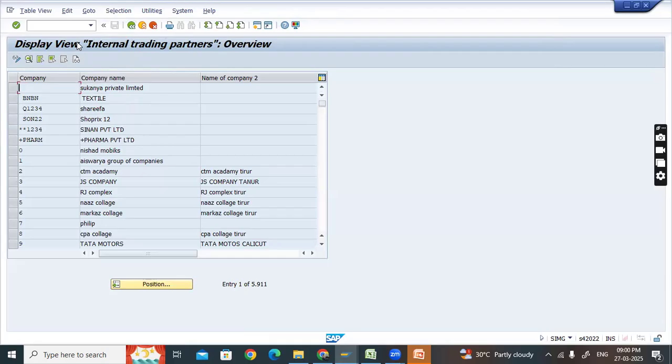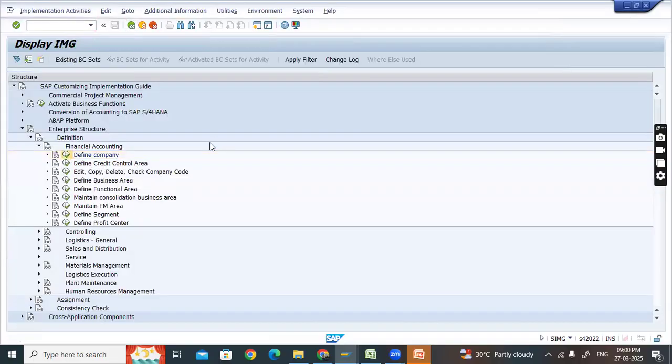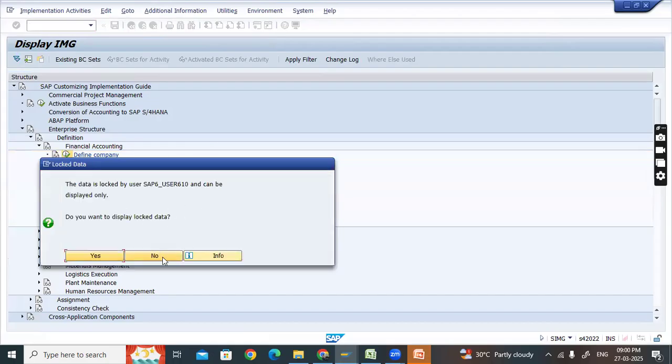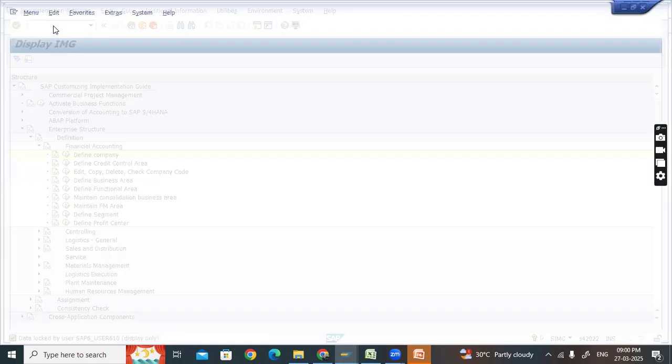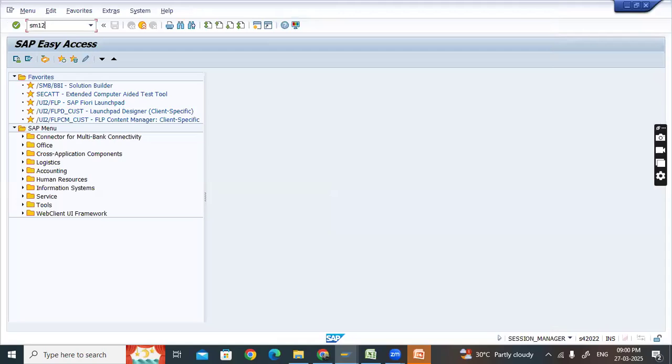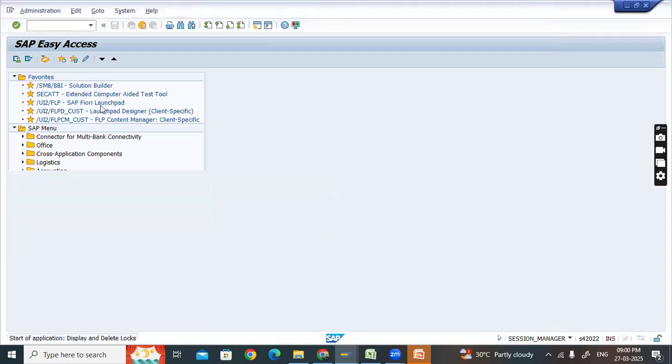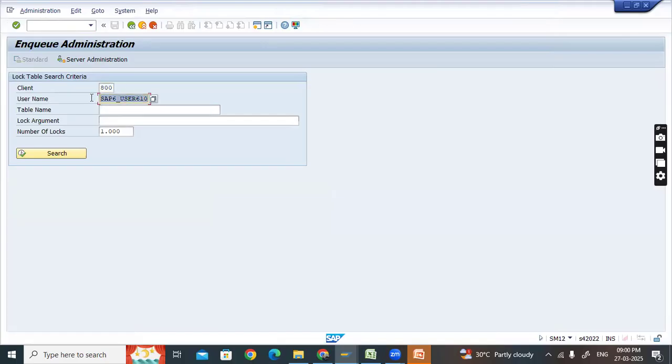There are two views in SAP. Display view: if you are in the display view, you won't be able to make any changes to the existing window. Okay. And if you are in the change view, say for example, if I enter again, okay, I think we have locked it. I will go to another window. I will clear the lock here. So what is this clearing the locks and all? I will explain it to you in the upcoming sessions, because it's too early for you.